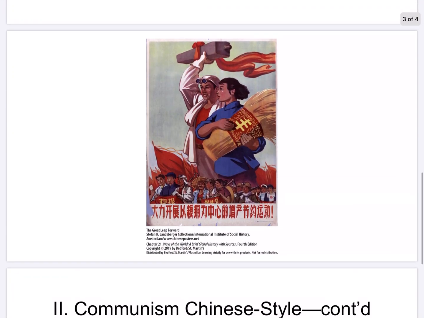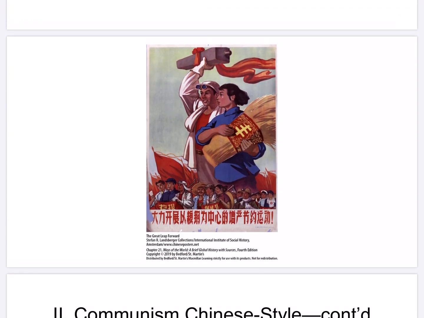So let's look at this image of the Great Leap Forward, this poster from 1960. It celebrates both the agricultural and industrial efforts of the Great Leap Forward. The caption reads, quote, "Start the movement to increase production and practice thrift, with foodstuffs and steel at the center with great force," end quote. The great famine that accompanied this, quote, "great leap," end quote, belied the optimistic outlook of the poster.